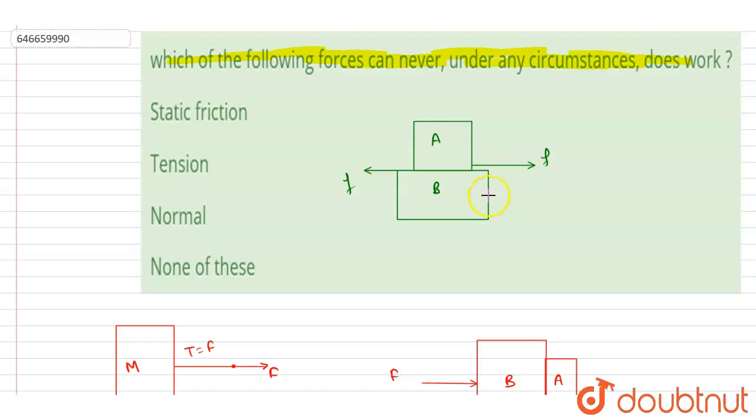And let's say the force F we are applying here like this. So if you see here, the net work done by the static friction force on the system will be 0, because the amount of work done that the friction force will do on A will be equal to the amount of work done that the friction force will do on B, but the sign will be opposite, right? The friction force does positive work on A and negative work on B. So net work done by the friction force on the system will be 0, since it always opposes the relative motion and it will act whenever there is a tendency of relative motion, not the relative motion.